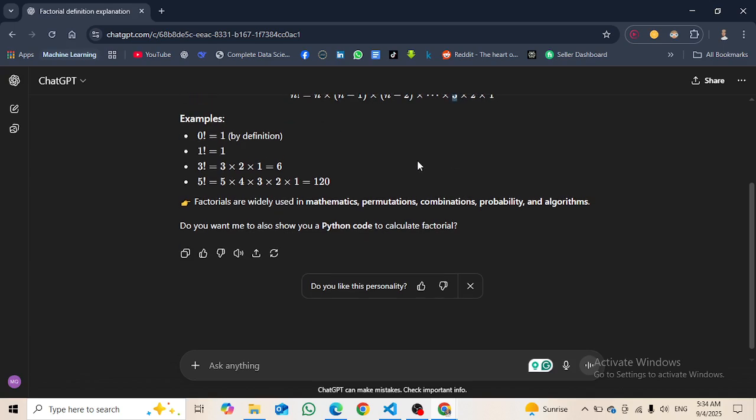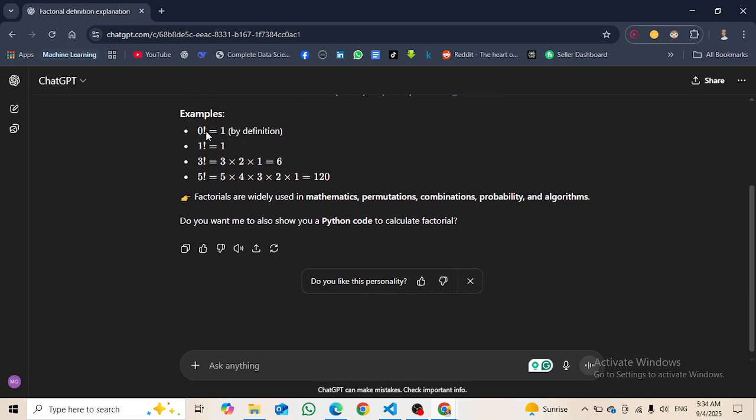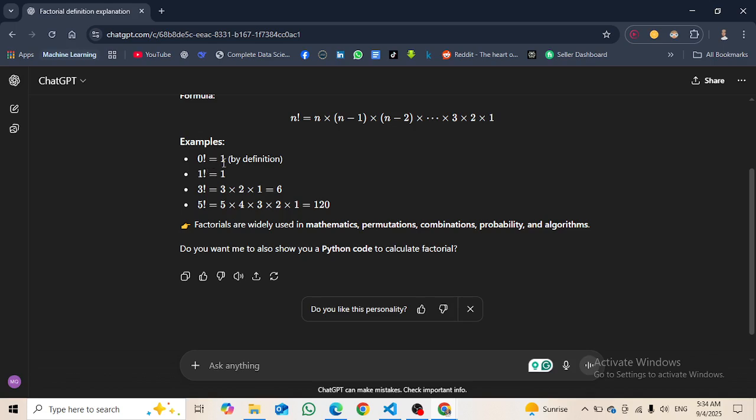Then multiply 3, multiply 2, multiply 1. By definition, the factorial of 0 is 1, the factorial of 1 is also 1, and the factorial of 3 is 3 multiplied by 2 multiplied by 1 equals 6.